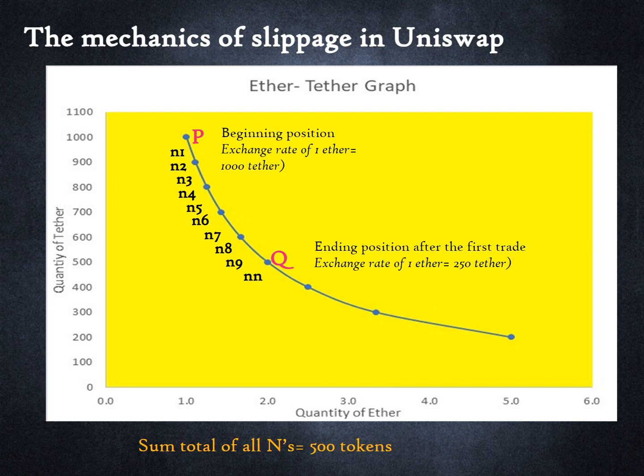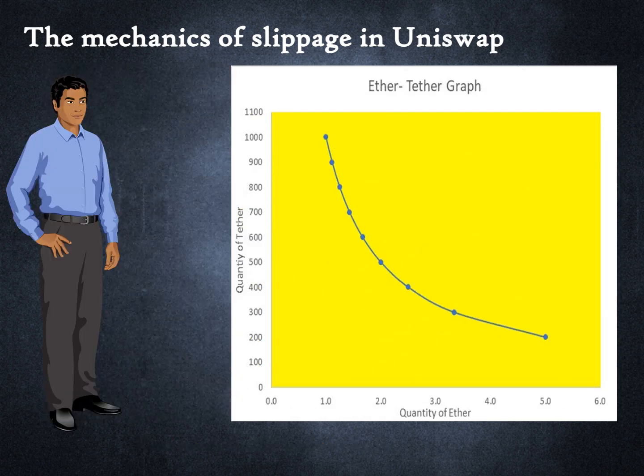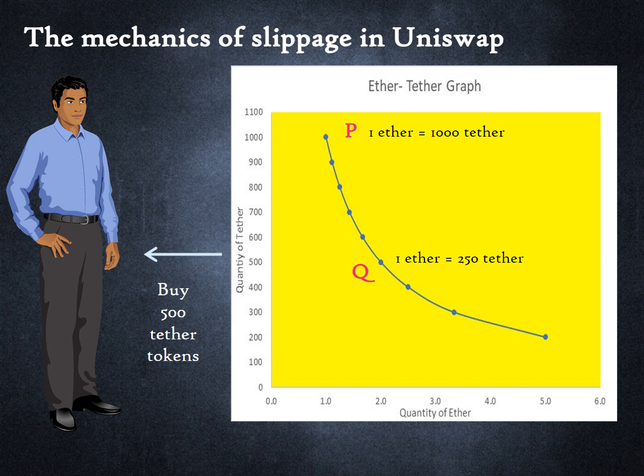The sum total of the Ns is 500, which is the total number of Tether tokens purchased by the trader. In our example, the trader, Bob, purchased 500 Tether tokens from the liquidity pool. Point P represents the price of the first token bought and point Q represents the price of the 500th token. The average price at which Bob's trade was executed was 1 Ether to 500 Tether. The difference between this average price and the price implied in point P is the slippage.